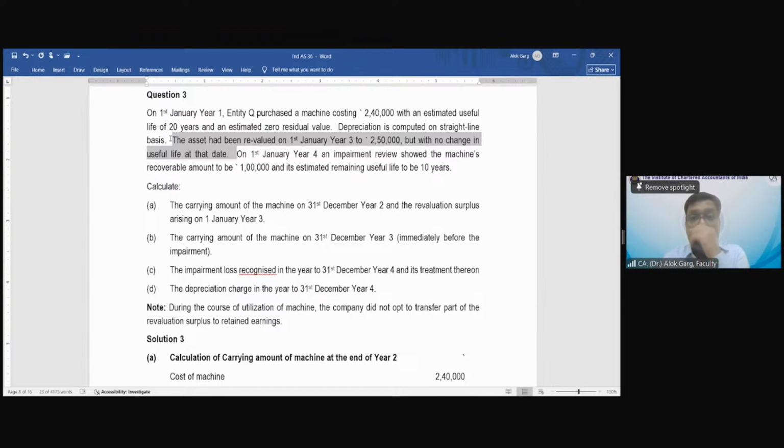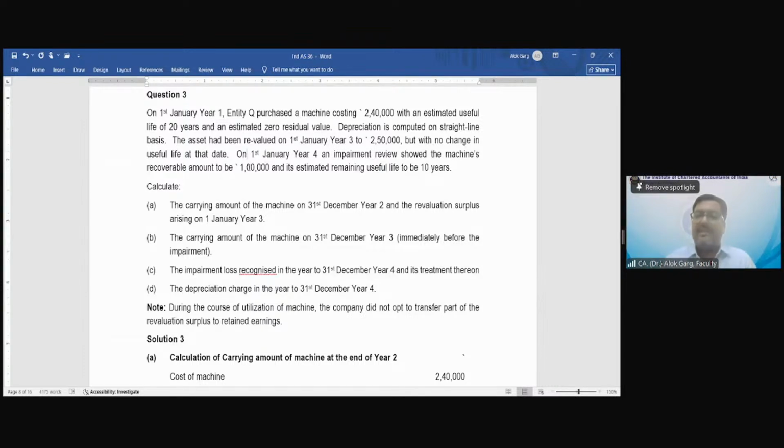The cost was 240, now this revaluation is 250, meaning the asset value has gone up. On 1st January year 4, after year 1, year 2 and year 3 are over, an impairment review showed the machine's recoverable amount to be 1 lakh and its estimated remaining useful life to be 10 years.